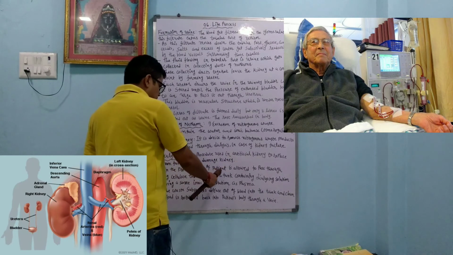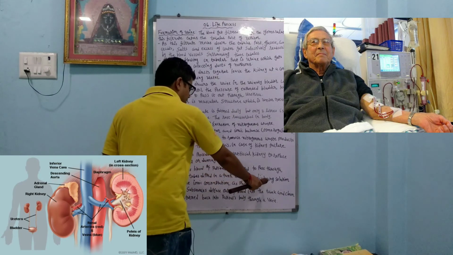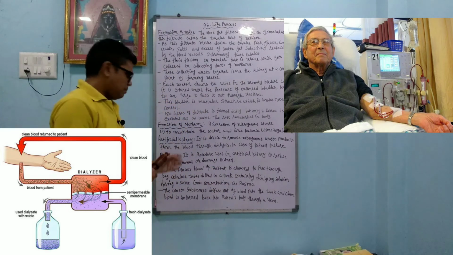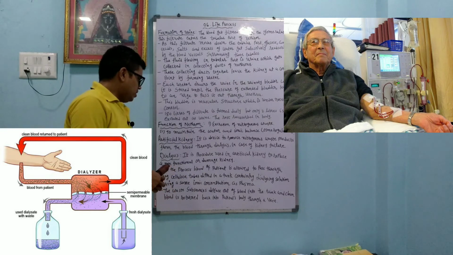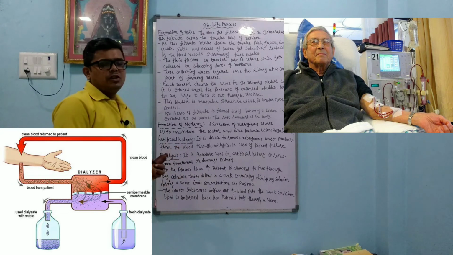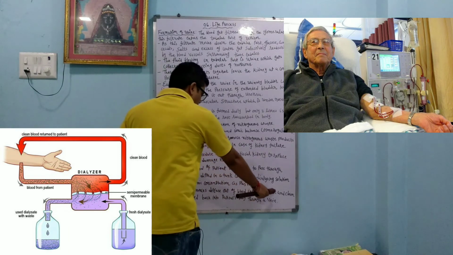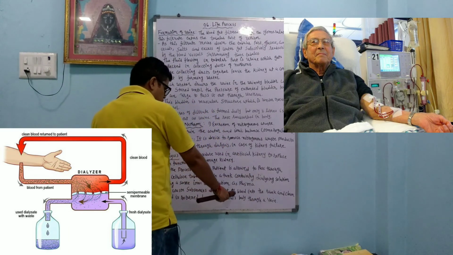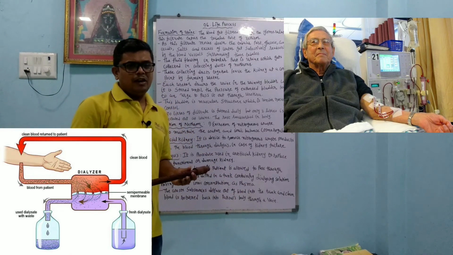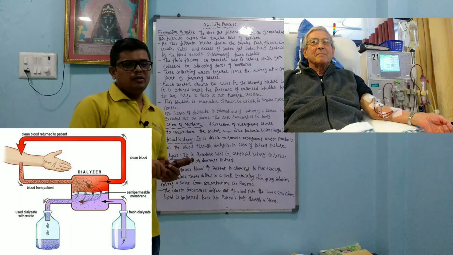In the process, the blood of the patient is allowed to pass through a long cellulose tube dipped in a tank containing dialyzing solution having the same ionic concentration as plasma. The waste substances diffuse out of the blood into the tank, and clean blood is returned back into the patient's body through the vein. So this is all about excretion in the human.